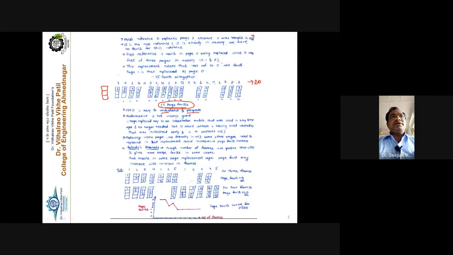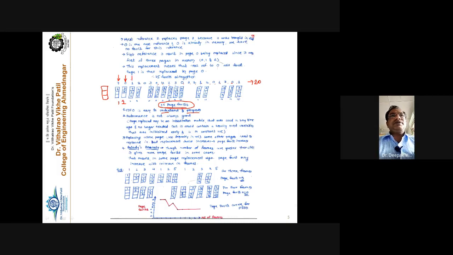So a reference is made to page number 7. A page fault occurs. That's why I called it page fault number 1. To recover from the page fault, 7 must be brought inside the main memory. The frame is free, so 7 is placed inside the main memory. A reference is made to page number 0, and the page fault occurs because 0 is not present in the memory. To recover from this page fault, 0 is brought inside the main memory and the page fault is satisfied.